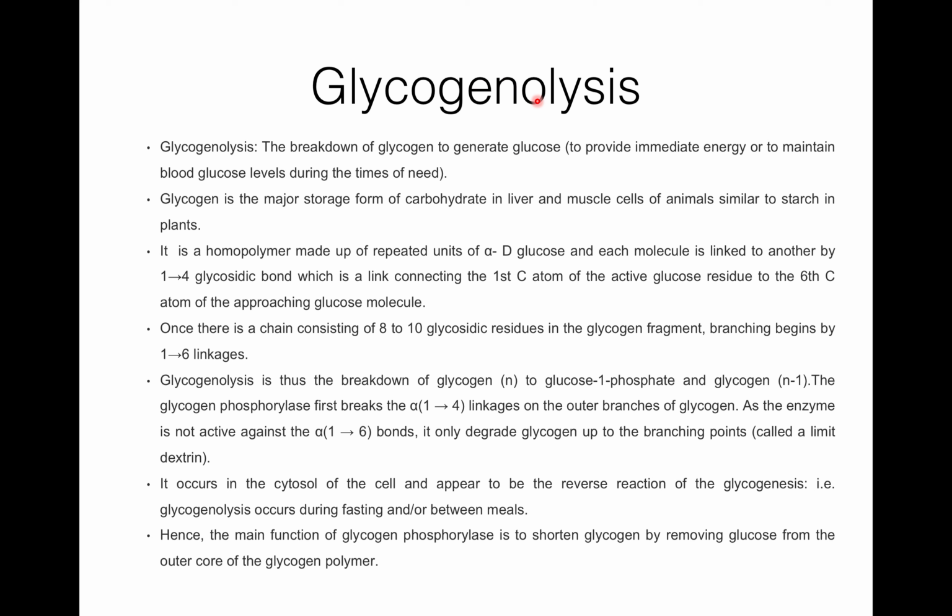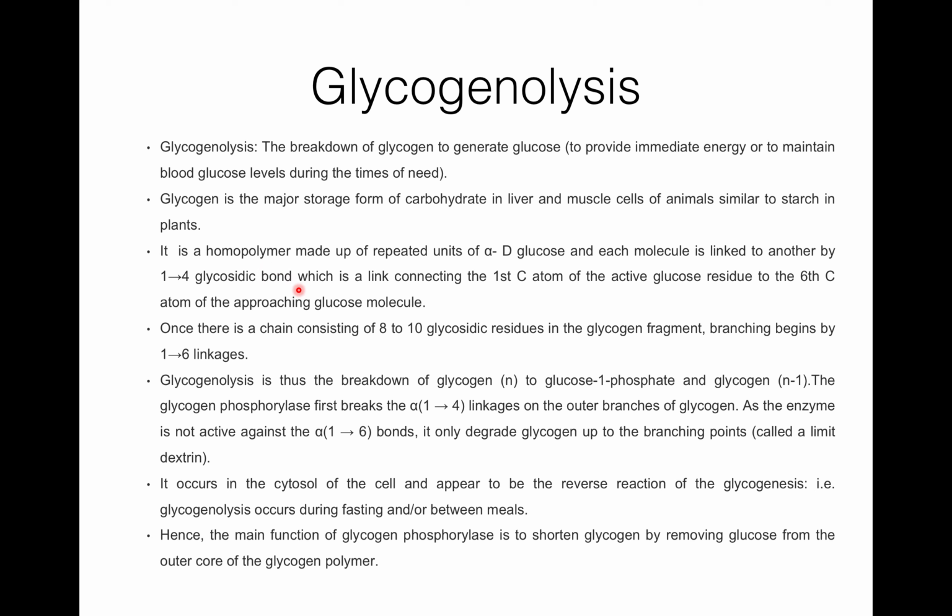Now glycogenolysis. It is the breakdown of glycogen to generate glucose, which provides immediate energy or maintains blood glucose level during the time of need. Glycogen is the major storage form of carbohydrate in liver and muscle cells of animals, similar to the starch in plants.